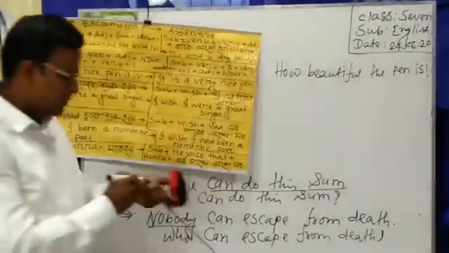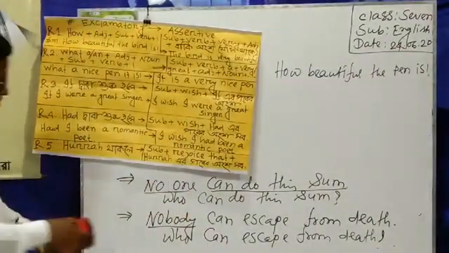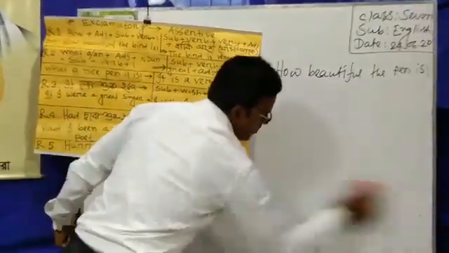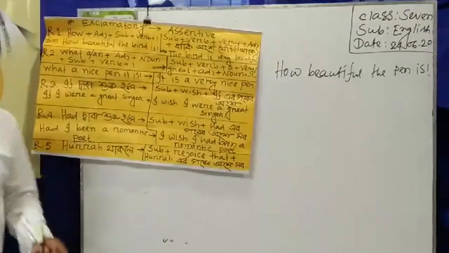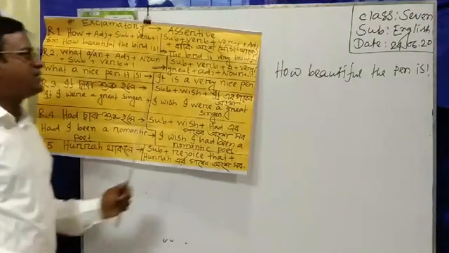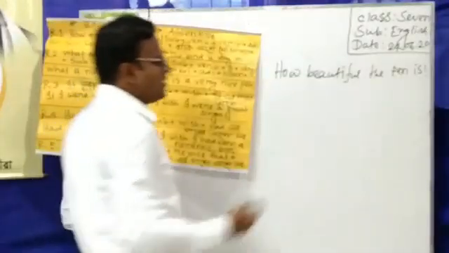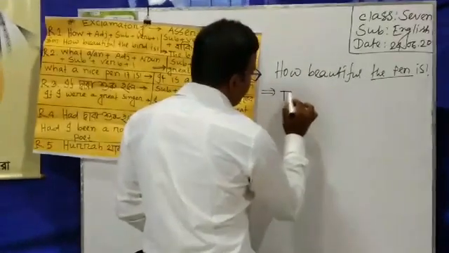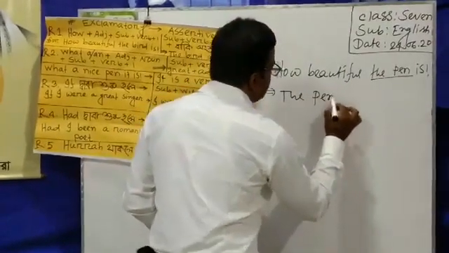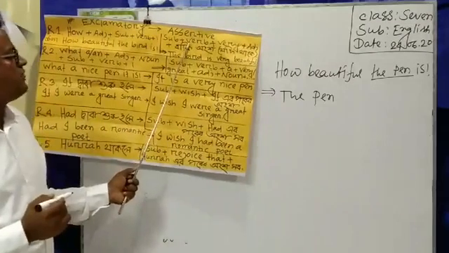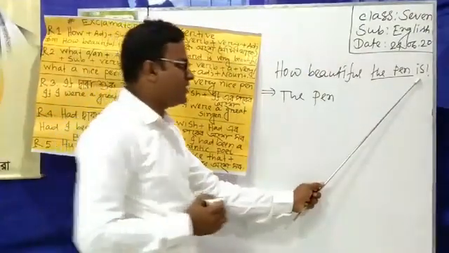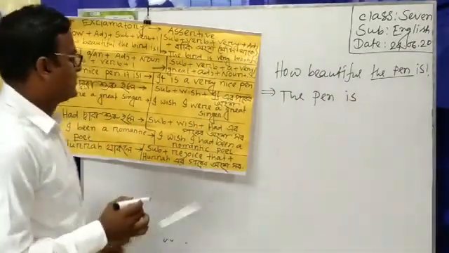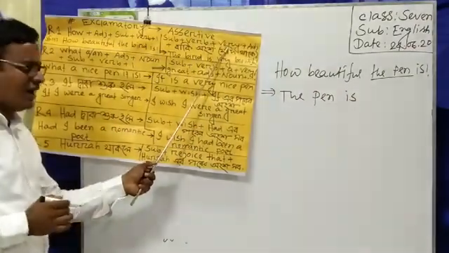How beautiful the pen is. This is a sentence of exclamatory. Dear student, if I want to transform it into assertive one, at first I have to write subject, and the subject in this sentence is the pen. I have written here the pen, and then I have to write verb. Here you can see a verb, and the verb is. The pen is, and then I have to write very.